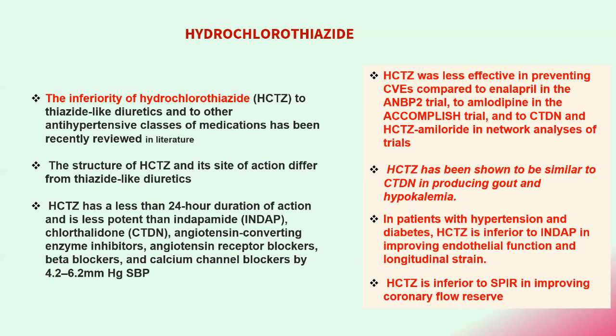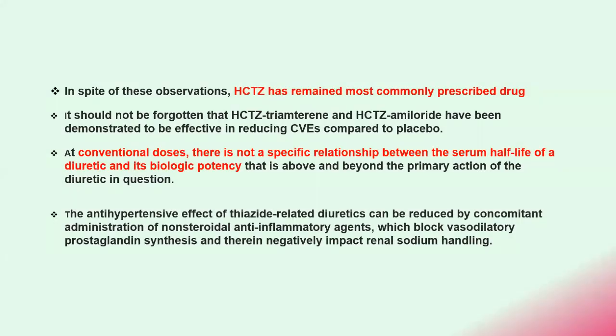And hydrochlorothiazide has been shown to be similar to chlorthalidone in producing gout and hypokalemia. So here it doesn't score over chlorthalidone. In patients with hypertension and diabetes, hydrochlorothiazide is inferior to indapamide in improving endothelial function and longitudinal stress. And it is again inferior to spironolactone in improving the coronary flow reserve.